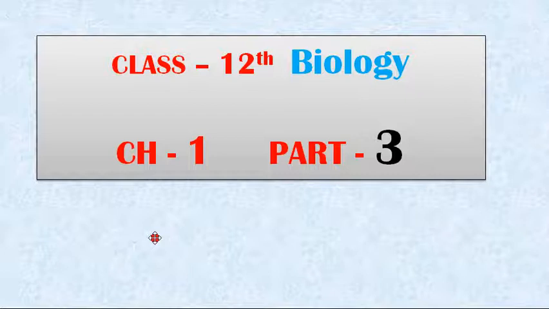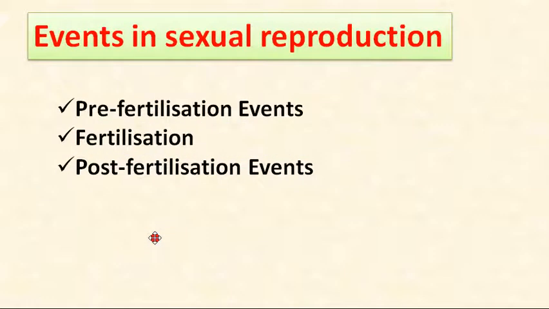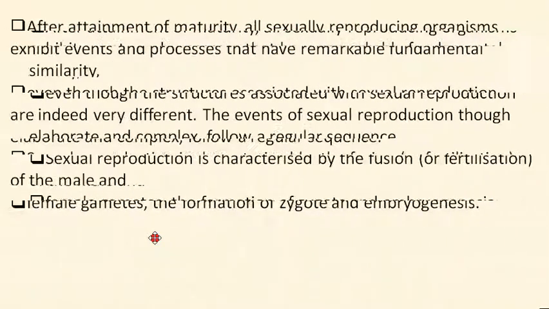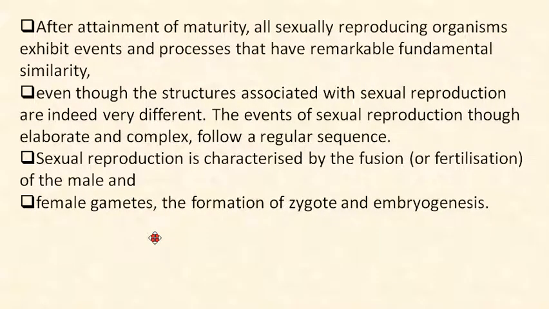So students, this is part 3 of chapter number 1, reproduction in organisms. In the previous video we started sexual reproduction. It is 1.2 from the textbook, and we talked about events in sexual reproduction. We have seen the overview of the events in sexual reproduction: pre-fertilization event, fertilization and post-fertilization. Now we will discuss them in detail. So now, events in sexual reproduction, and we will start this in detail.